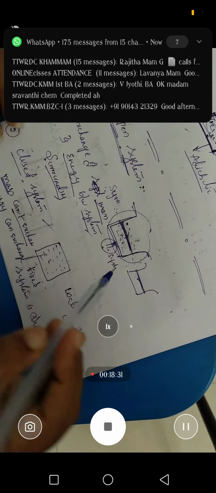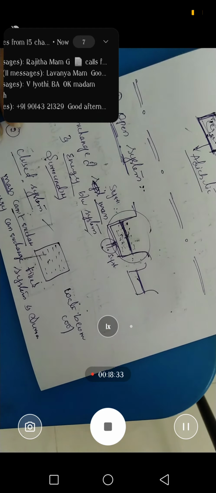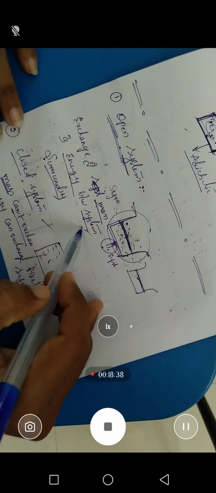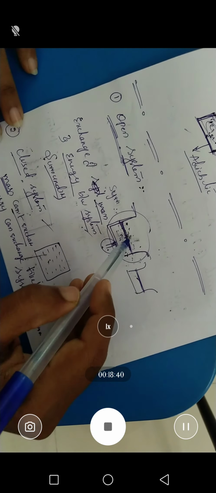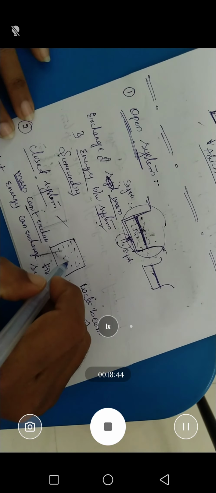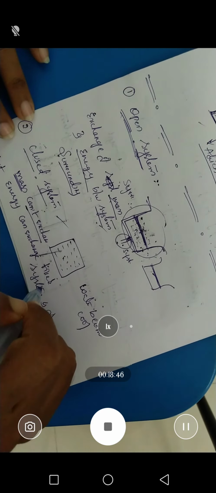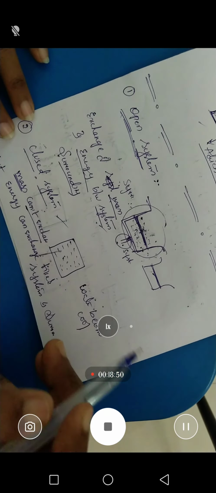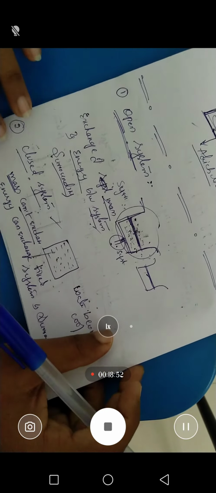So why? Because see here the difference is in the open vessel. What happened in the open vessel, mass can exchange and energy also exchanges. Why? Because the vessel is in open condition. But when we close the vessel, what happened here, only energy is exchanging between the system and surrounding, but not mass. So that type of system is called as closed system.